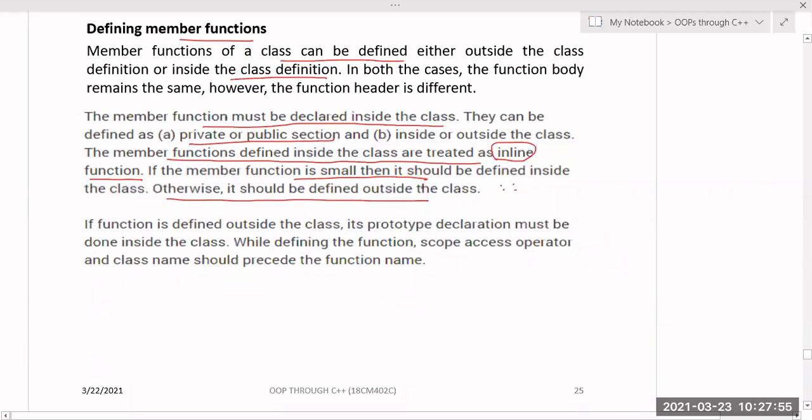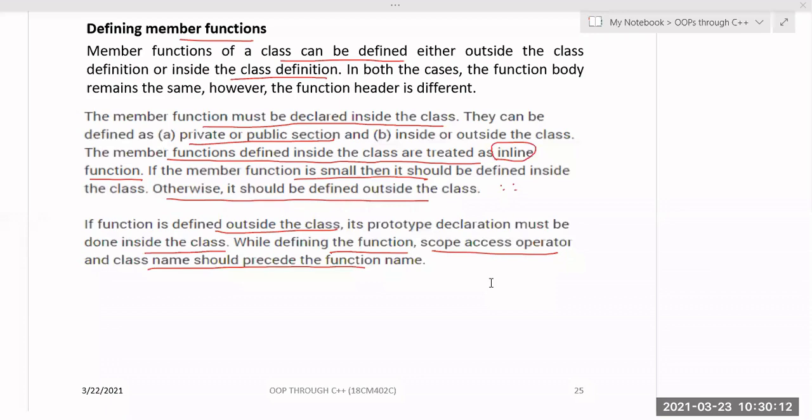But if it has more than 2 lines of code, then you have to define it outside the class. If the function is defined outside the class, its prototype declaration must be inside the class. Compulsory, if you want to write an outside definition, its declaration you have to define inside the class. While defining the function, the class name and scope access operator should precede the function name. This is nothing but the scope resolution operator.